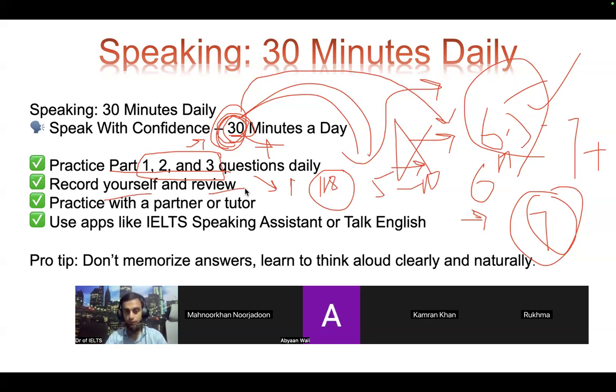Record yourself, review, right? Most foreign students do it in front of the mirror or in front of the mobile phone. They do it and they improve also, from Malaysia, from Sri Lanka, from others, right? I personally know some who got 7 plus easily by just talking, despite their busy schedule of 10 to 12 hours, a huge hectic schedule. They were practicing on their own. So practice with a partner or tutor is also possible. Applications can also be used.